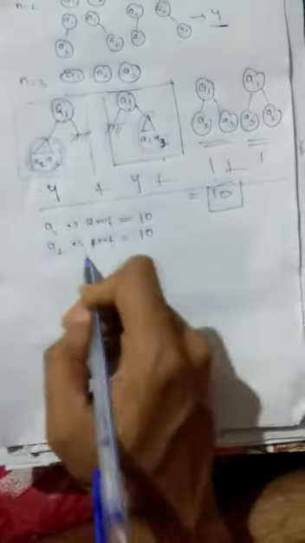But concentrate here. A1 as root, A2 and A3 are the children. We find a total of 10 trees. That means if A1 is root, 10 trees are possible. If I change the root to A2, how many trees are possible? Again 10. Similarly, A2 as root, A1, A3 on the left side, A1, A3 on the right side, and so on. Similarly, you have to change. So with A2 as root, we also find 10 binary trees.